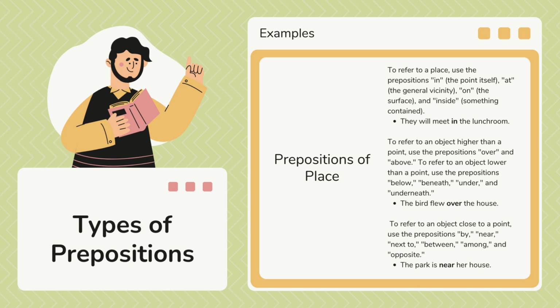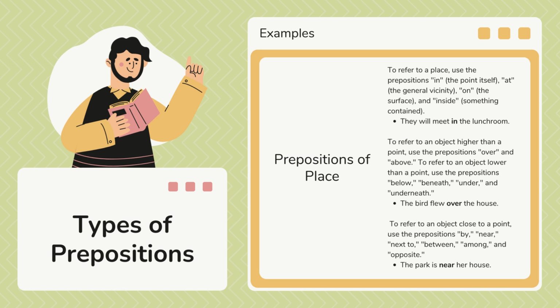Also, to refer to an object higher than a point, use the prepositions over and above. To refer to an object lower than a point, use the prepositions below, beneath, under, and underneath. We have the next example: the bird flew over the house. Okay. And to refer to an object close to a point, use the prepositions by, near, next to, between, among, and opposite. Those are different. But when that is the situation, we use those words.